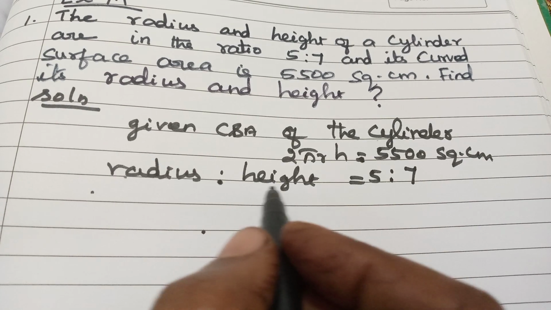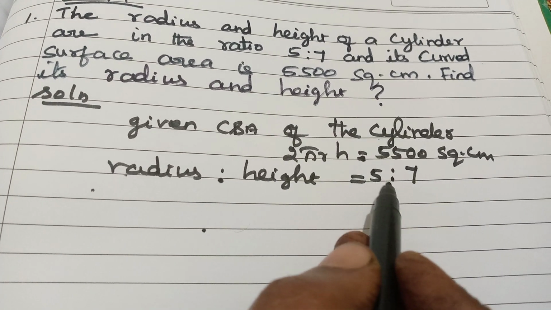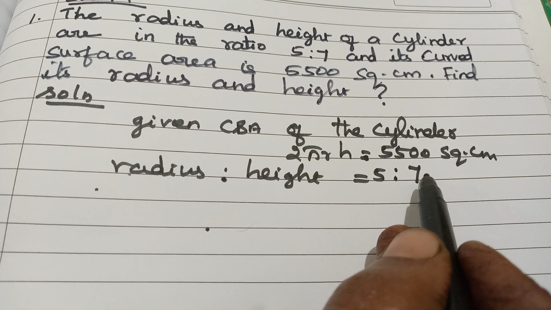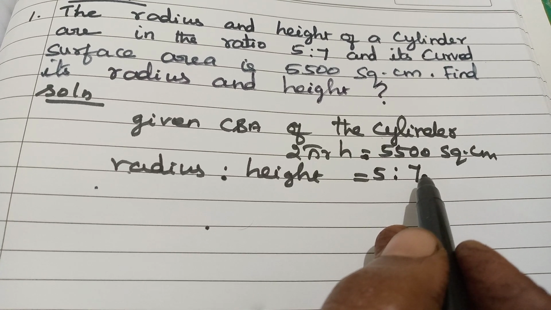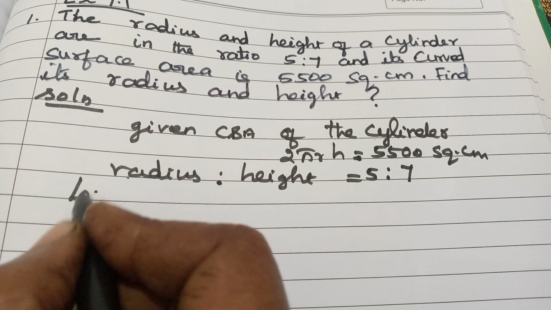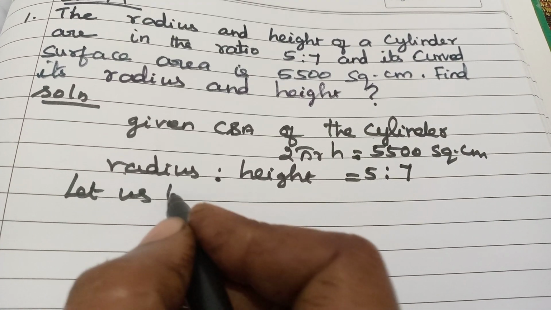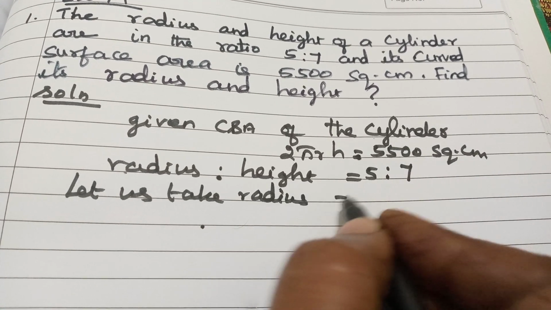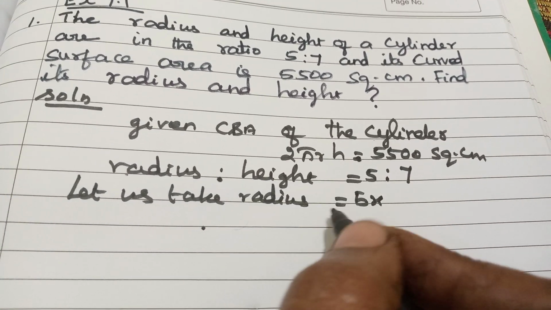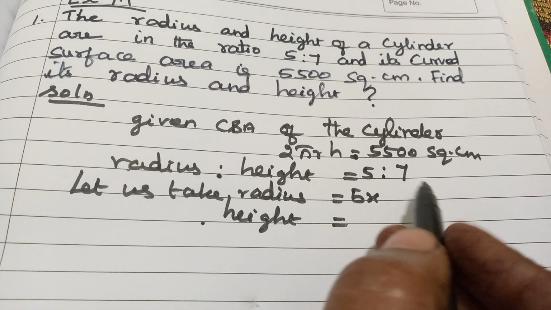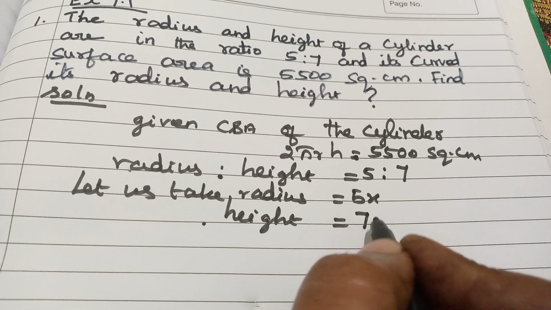Let us take the radius as 5 into a variable x, and the height as 7 into the variable x. So let us take radius equal to 5x, height is equal to 7x.